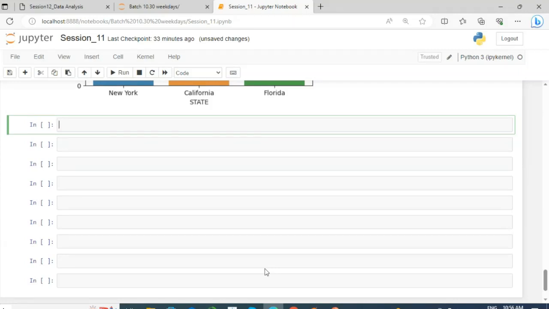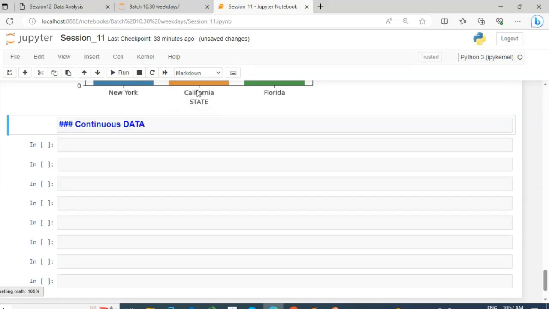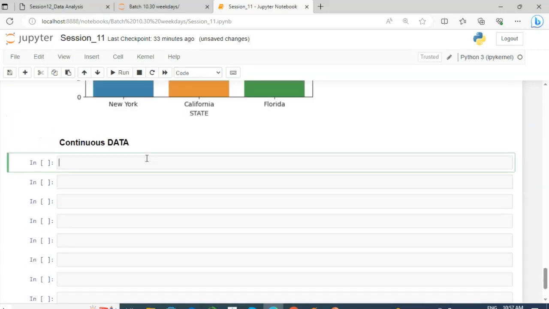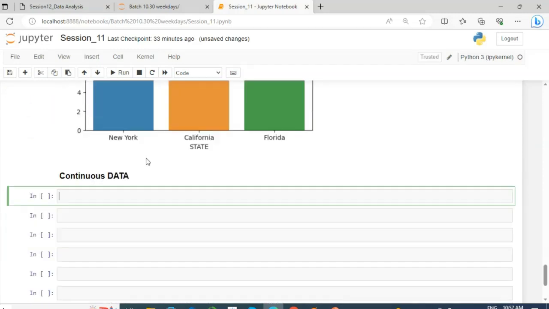So continuous data. For continuous data we have the column called R&D.